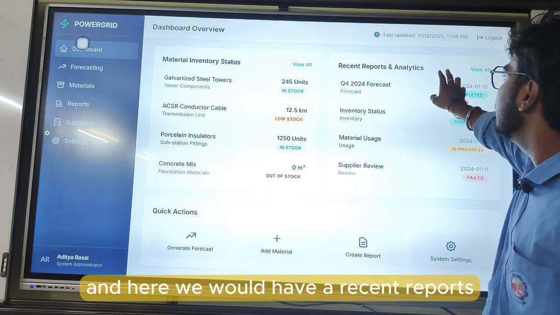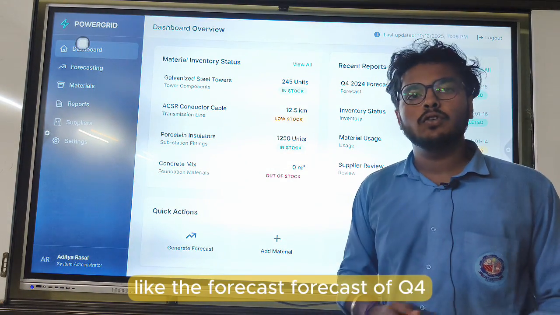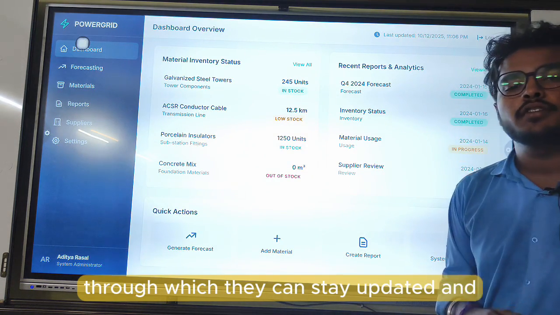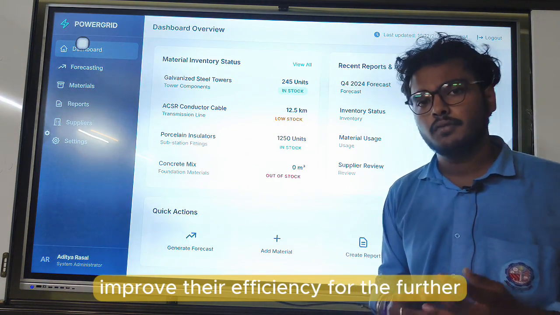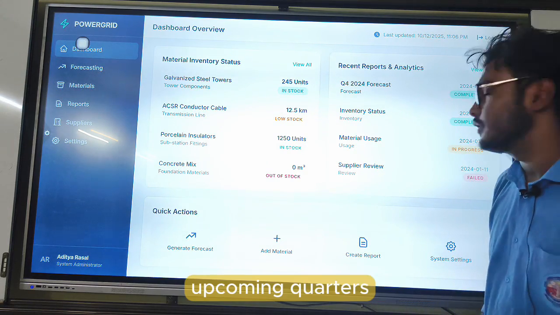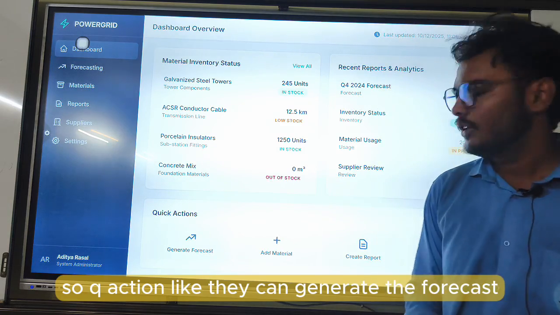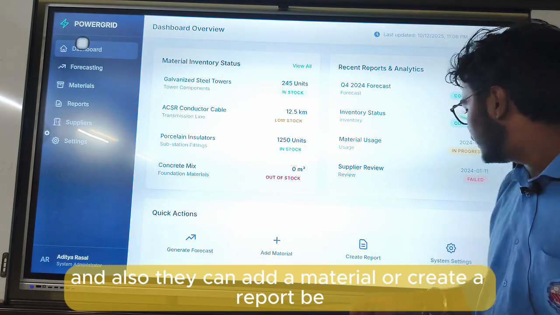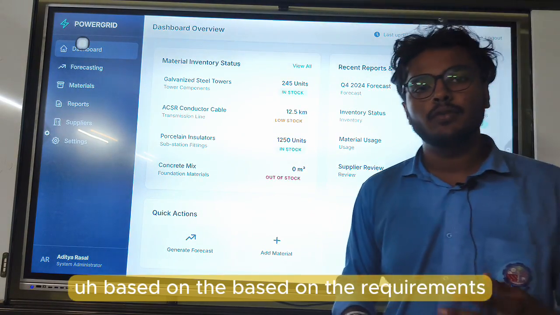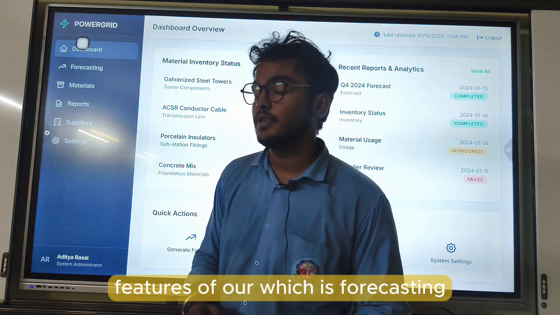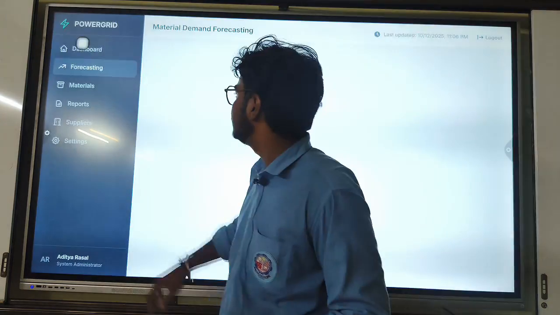And here we have recent reports like the forecast of Q4, Q3, Q2 of any company, through which they can stay updated and improve their efficiency for the upcoming quarters. So for quick actions, they can generate the forecast, and also they can add a material or create a report based on the requirements. And now we will see the major feature of our solution, which is forecasting.